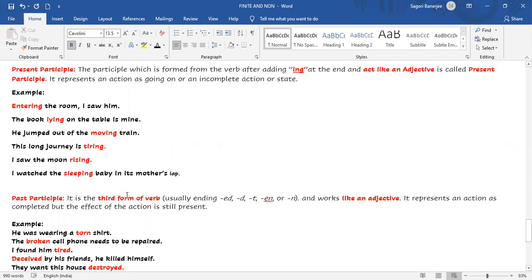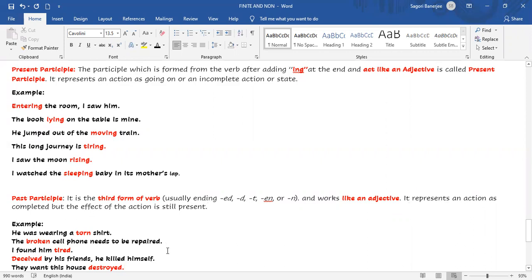Catch, caught, caught. Caught is the third form. Play, played, played. Played is the third form. So the third form of verb is past participle, and usually they end with ed, d, t, en, and so on. They also work like an adjective. Remember, past participle represents an action as completed, but the effect of the action is still present. The effect of the action is present, but the action is already completed.